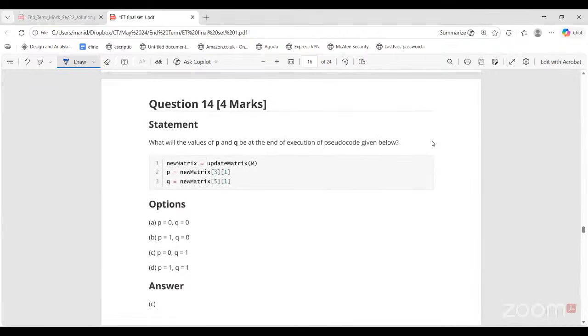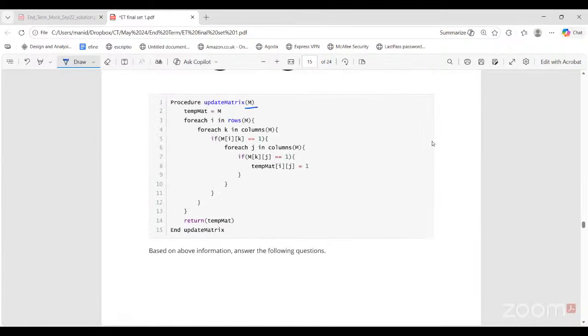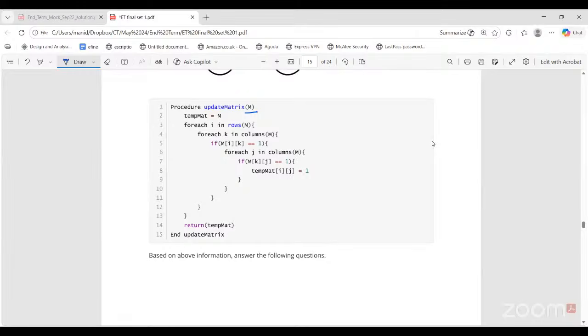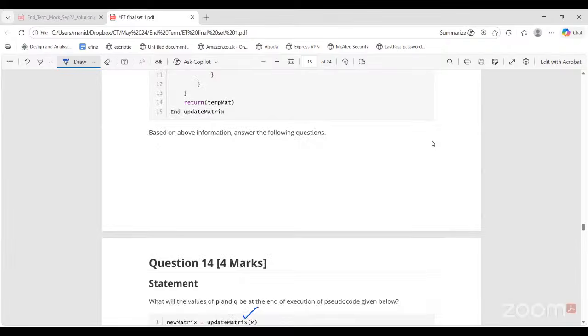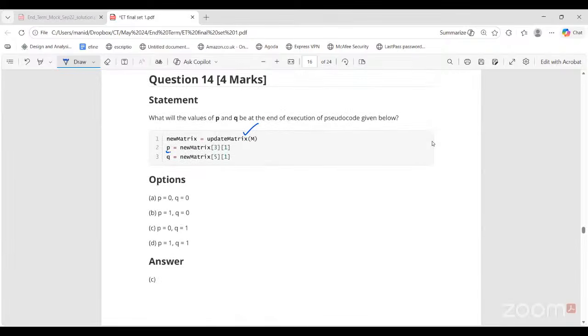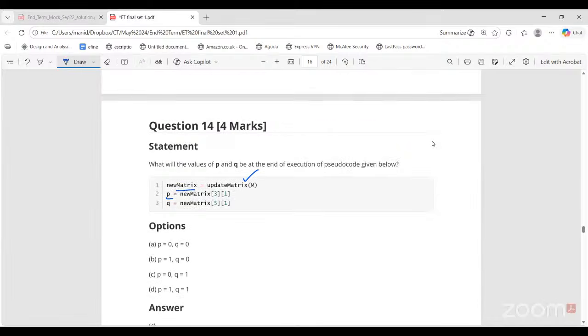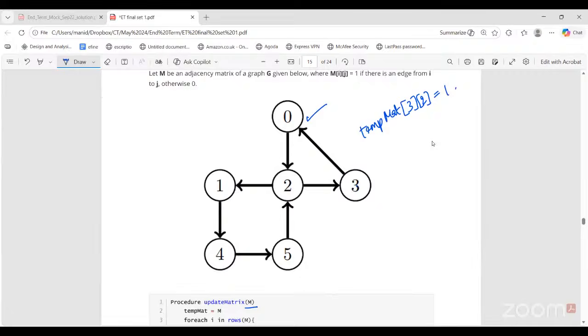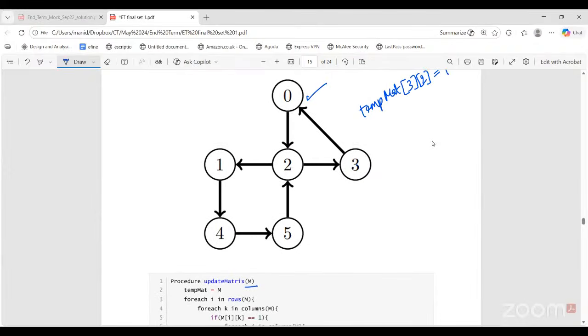So question 14 is asking what the values of P and Q will be. What will the values of P and Q be at the end of execution of pseudocode given below? So new matrix is calling the procedure update matrix. Update matrix does what? This. Okay. So after this is done, what will temp matrix be looking like? We will see that. In P, we stored the value of 3, 1, I3, J1 in whatever is stored in new matrix. So first of all, see, in the update matrix procedure, which values will change? Like I gave you one example.